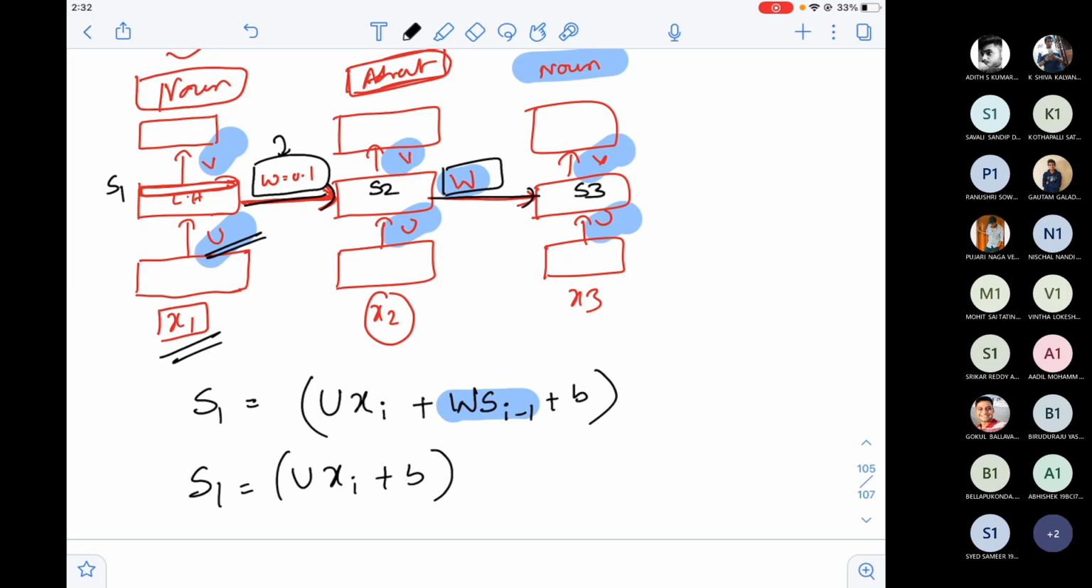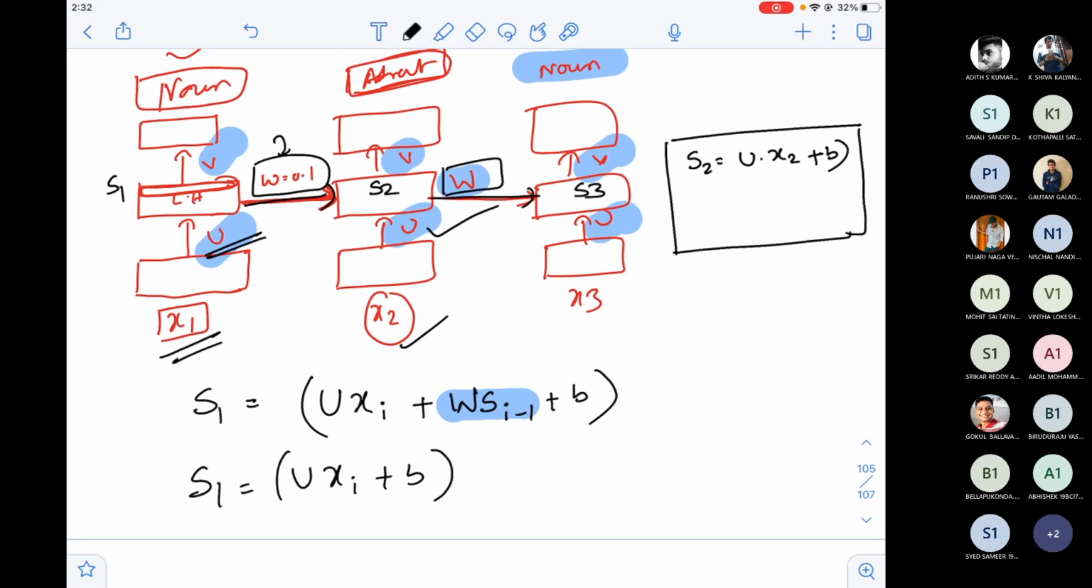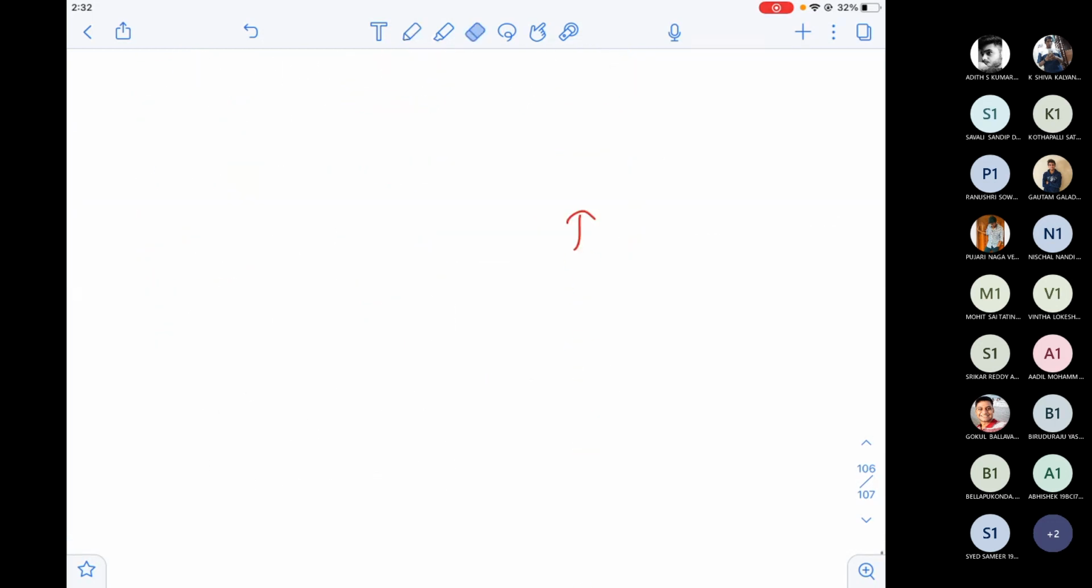Now let me write the equations for the state S2. S2 is equal to U into X2, do you agree, plus B, and I'll apply some activation function here. Is it clear, or is it looking clumsy? No one will respond? I'll just withdraw it because it's looking clumsy, and I'll make it fast.